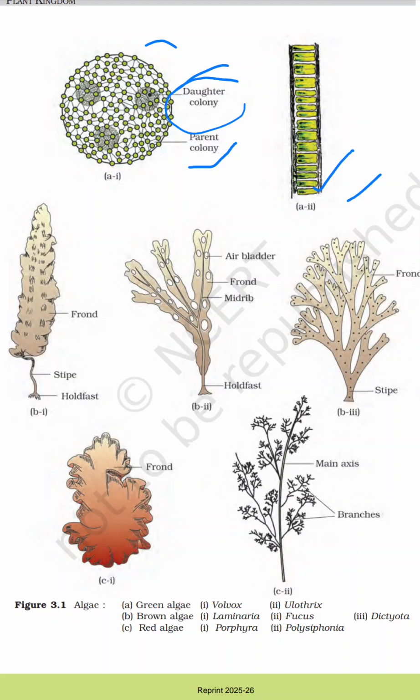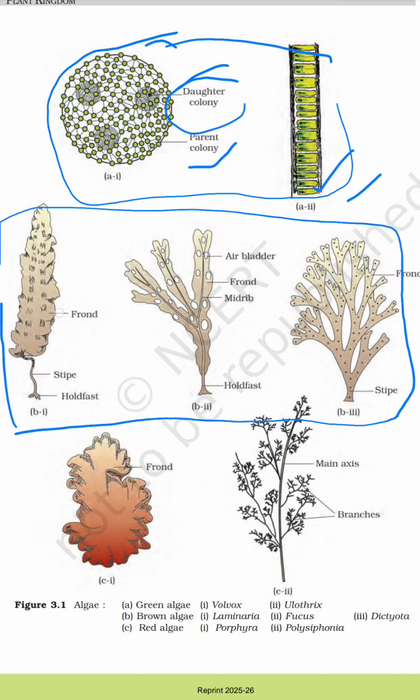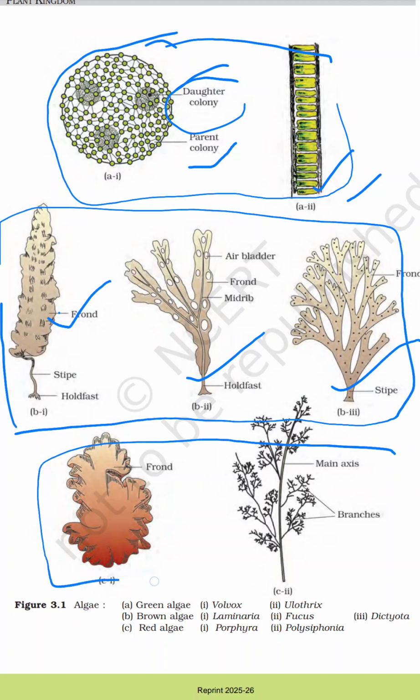Next, algae can be of three types based on the pigments and chlorophyll present. They can be green, brown and red. These are all green algae, and the second one, B, are brown algae. These can be Laminaria, Fucus and Dictyota. And the last one is red algae, Porphyra and Polysiphonia.